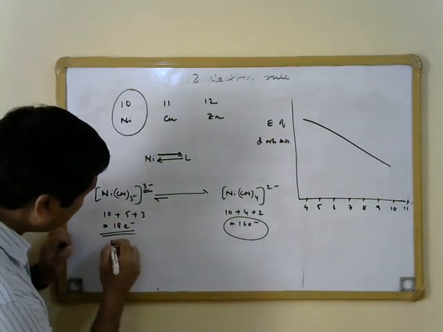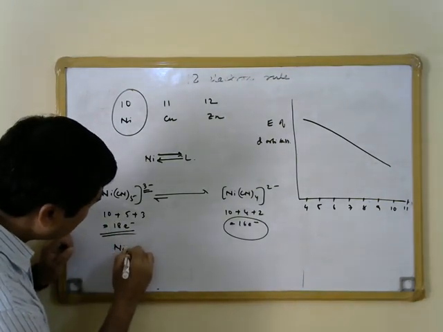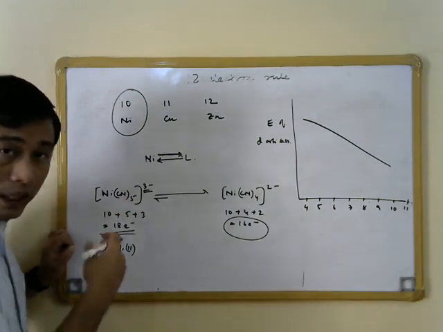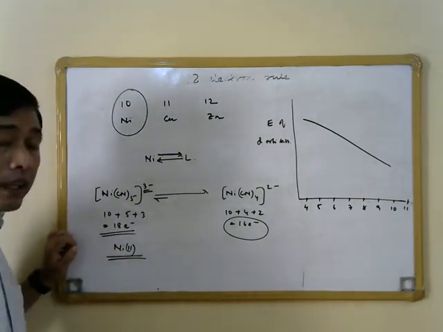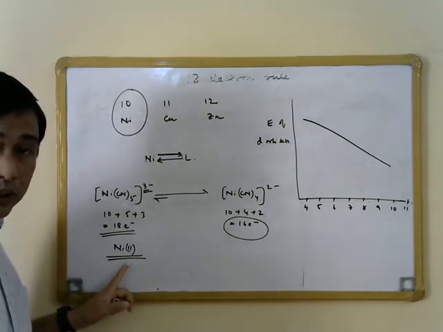The reason again we can say is that in this case, instead of nickel 0 as in the nickel phosphine complex, we have nickel in the plus 2 oxidation state.